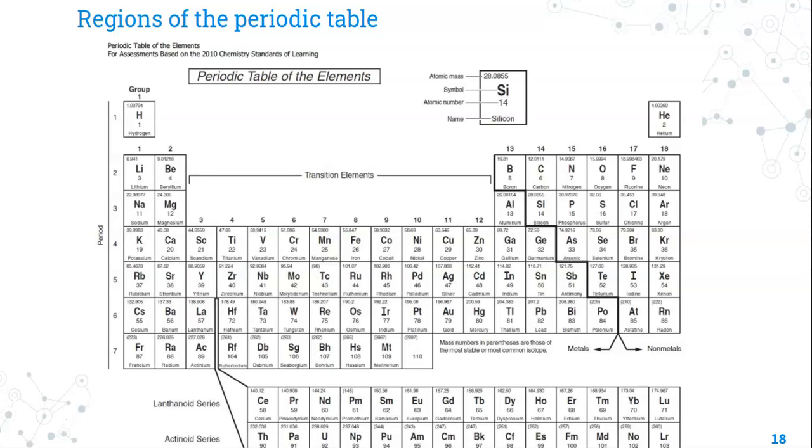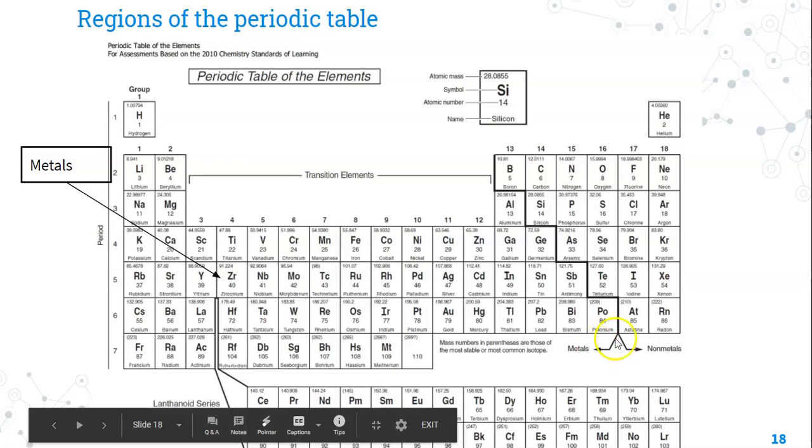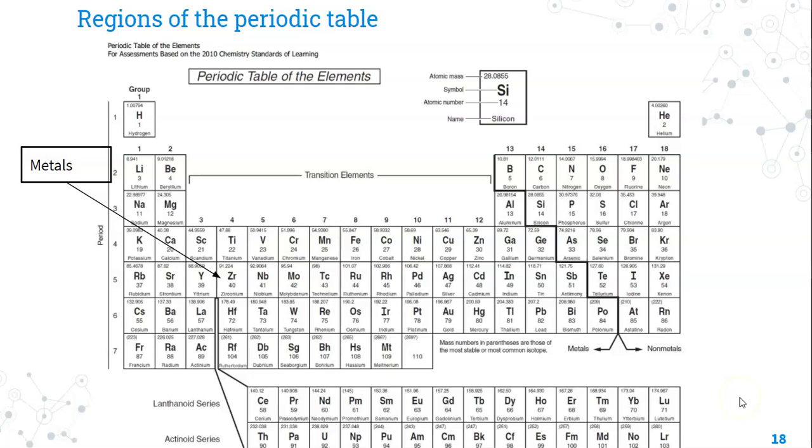Now, the last thing I want to talk about here are regions of the periodic table. So we're going to start talking a lot more about the periodic table and sort of delve into it. So metals on the periodic table are to the left side. So there's this bold stair-step line here in the middle. And actually, if you look at the bottom, it tells you which direction the metals are, okay? Everything to the left of that stair-step line.